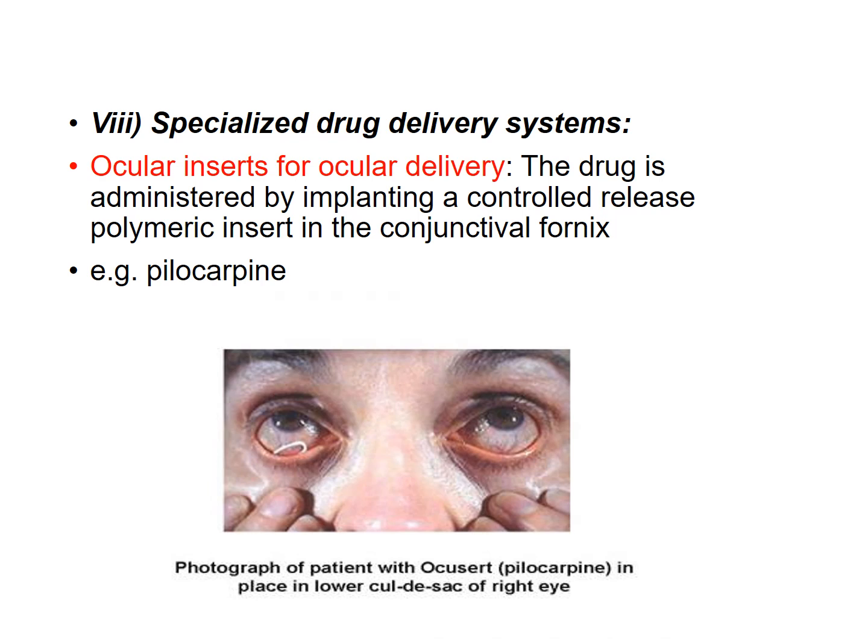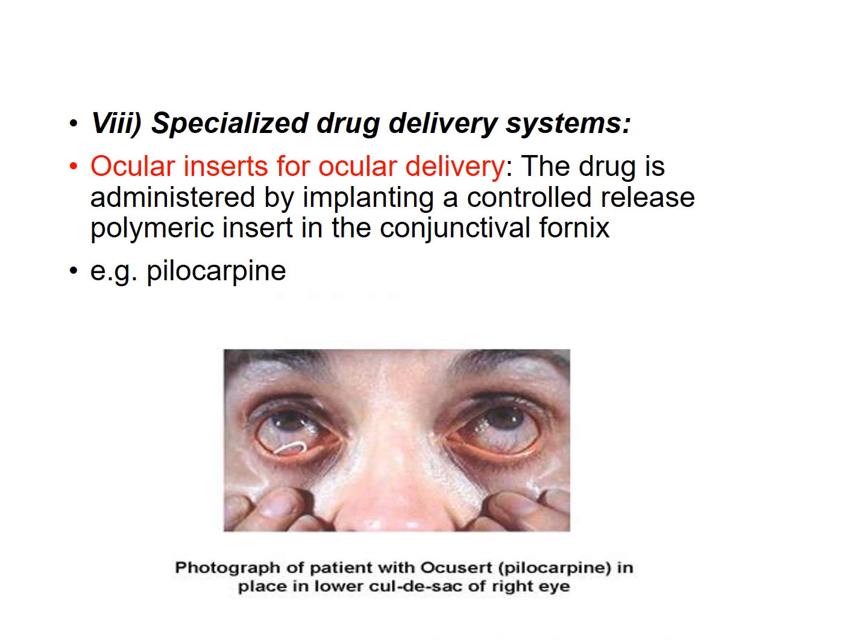So in that we have the ocular inserts for the ocular delivery, also called OcuSerts. Here the drug is administered by implanting a controlled release polymeric insert into the conjunctival fornix, which is shown in the diagram below. For such applications we have the example of the pilocarpine ocular insert.